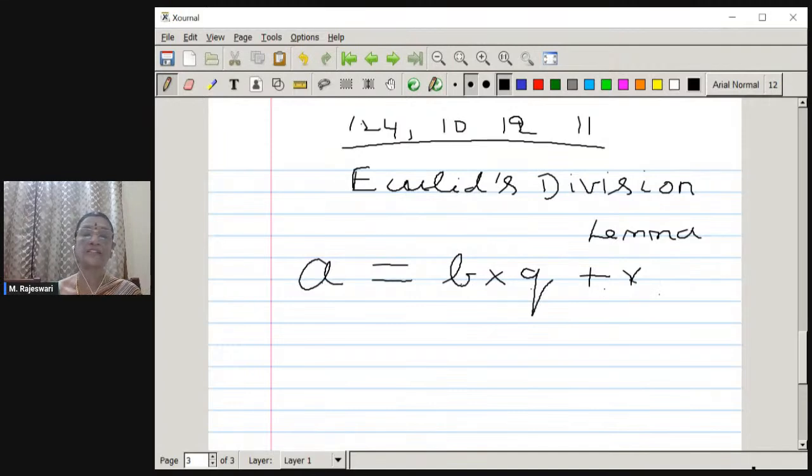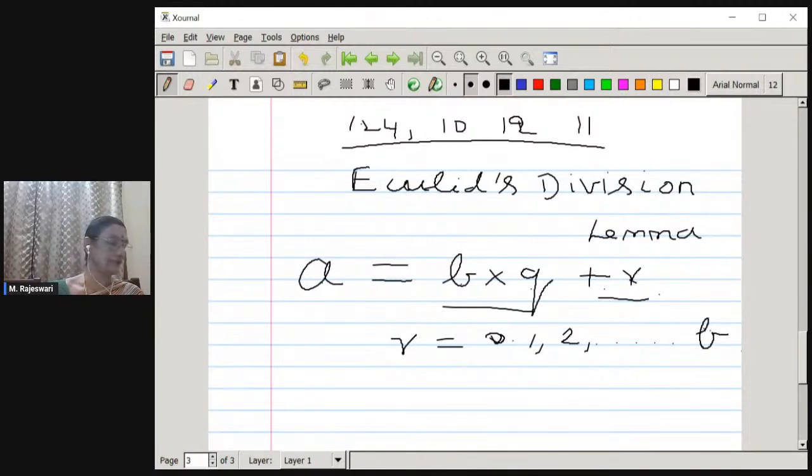But this R is chosen to be less than B. When you are writing it in this form, R can take the values 0, 1, 2, etc., up to less than B. So this is called Euclid's division lemma. Okay. In what way it is going to help us in finding the LCM and HCF, we are going to see elaborately in this class.